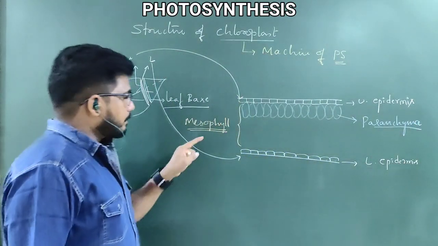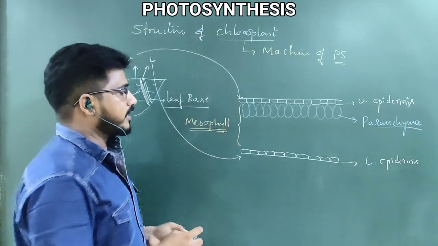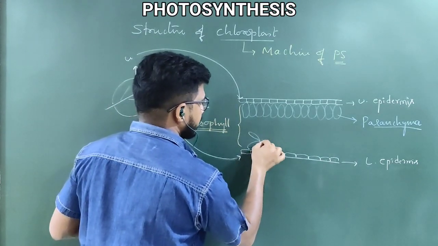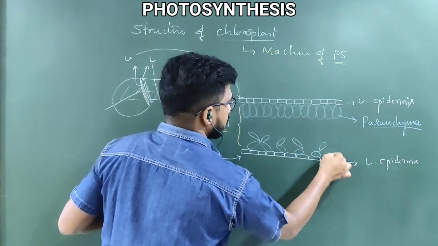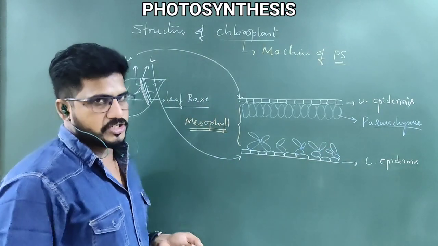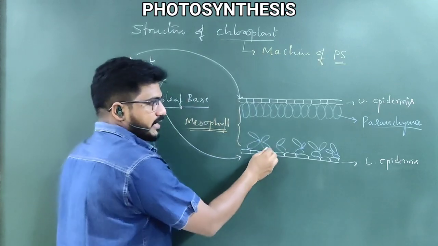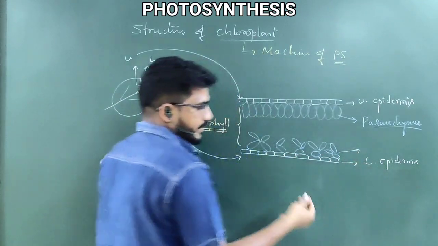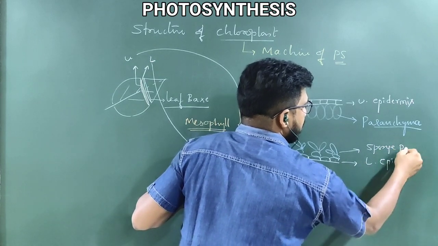The parenchyma is completely packed in the mesophyll. This parenchyma, the lower side is a little irregular and the upper side is regular. In plant morphology, we can learn this structure in detail. So between upper parenchyma and lower parenchyma, it is the sponge parenchyma.